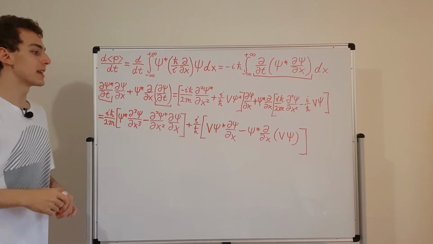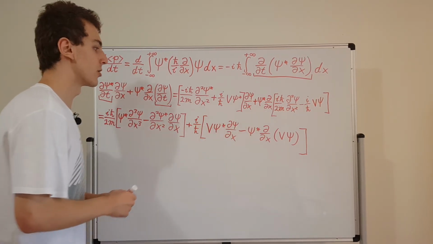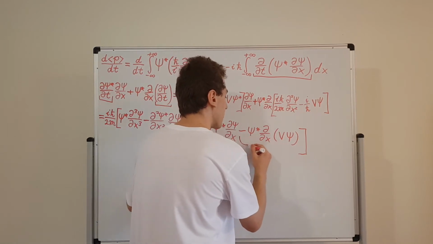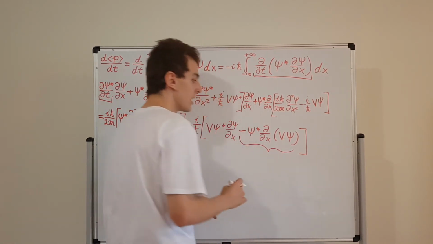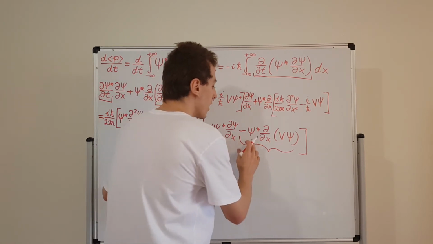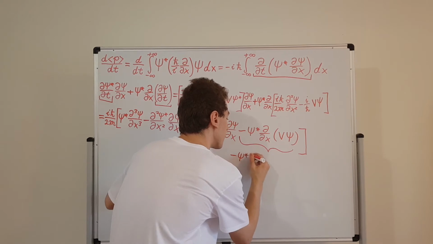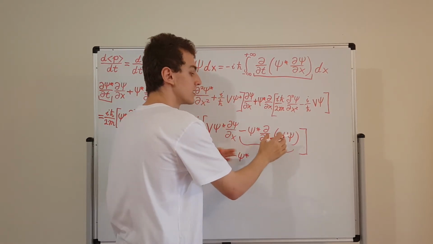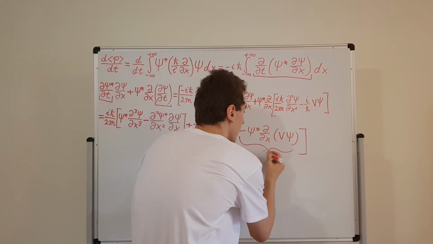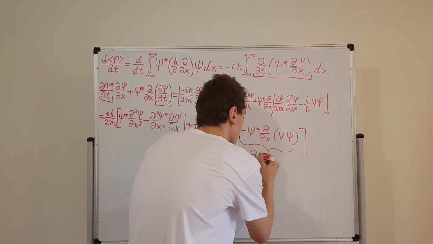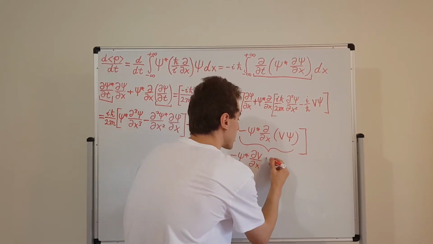Now what I'm going to do is show you an alternative way to express this right-hand side over here. This bit with the minus sign, we're going to rewrite slightly. We're going to use the product rule for differentiation, and what we're going to find is that you can write this as minus psi star, and, using the product rule, let's first differentiate the V. So we'll differentiate the V. We're going to have dV/dx, and then we're going to have a psi.